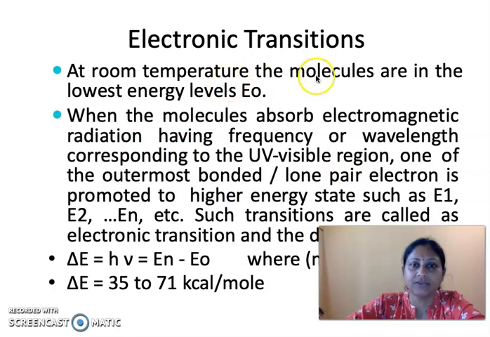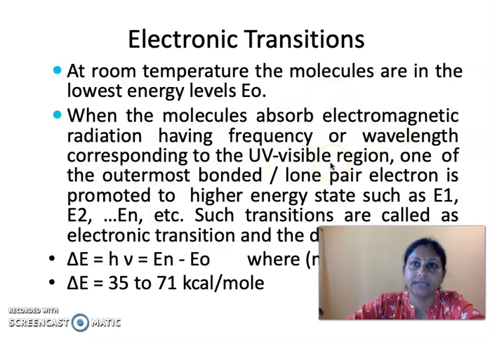Now, what are the electronic transitions? At room temperature, we know that the atoms or molecules are in the lowest energy level, which we designate as E0. Now, when the electromagnetic radiation is passed through that sample, the atoms or molecules absorb this radiation having a frequency or wavelength corresponding to the UV-Vis region.